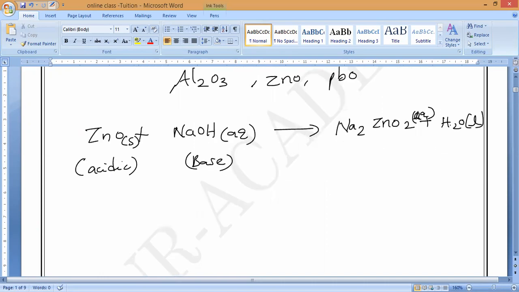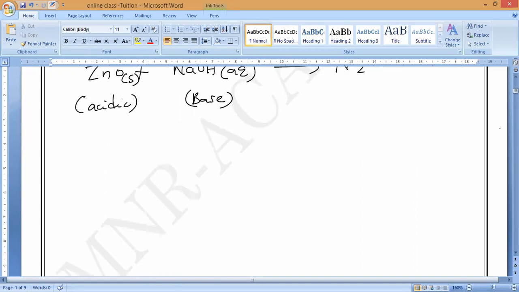This is the fourth example. Now we come to the last example, the fifth one, iron metal. Till here you have to note it down.